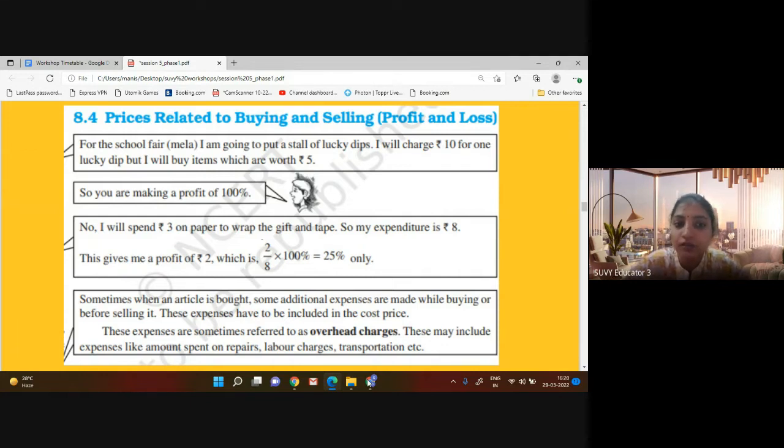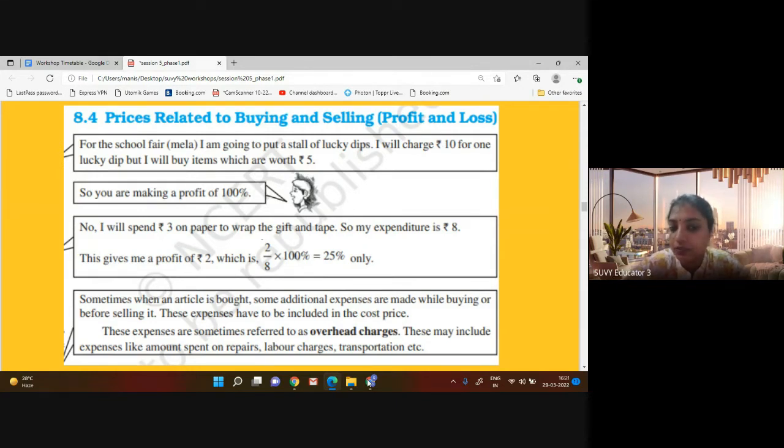Great. So you are making a profit of 100%. So I will spend rupees 3 on paper to wrap the gift and tape. So my expenditure is 8. This gives me a profit of rupees 2 only, because they charge 10 rupees and their cost is 8 rupees. So 2 upon 8 into 100, so 25% only.